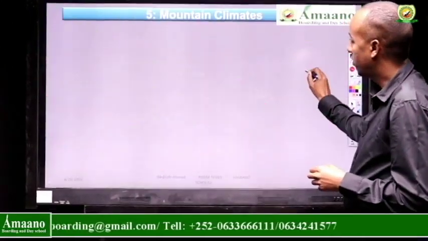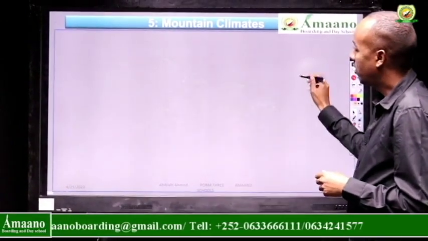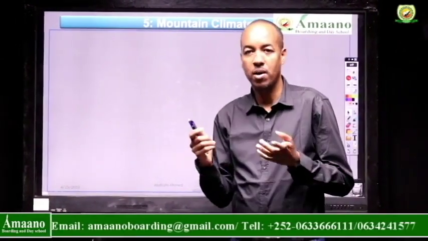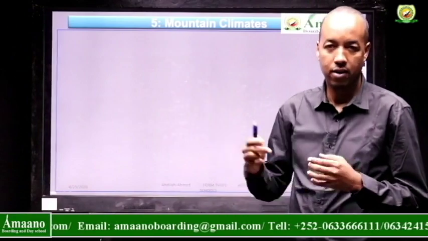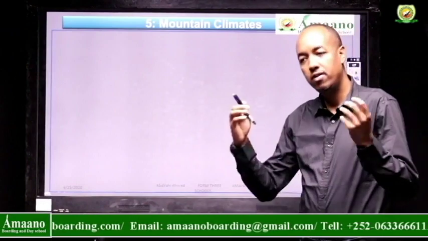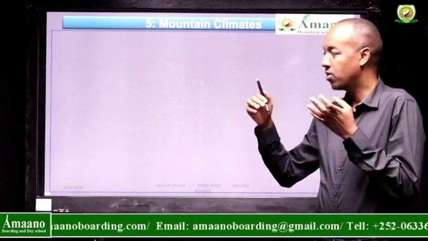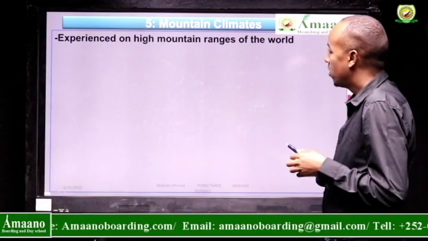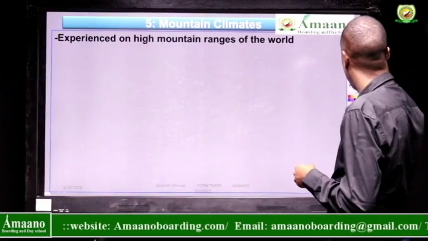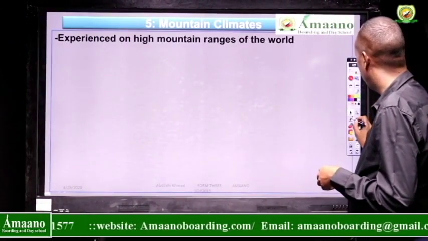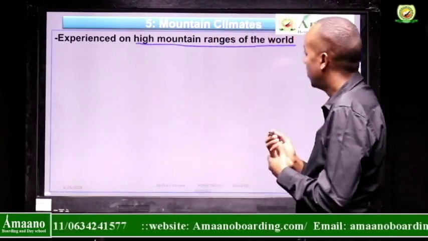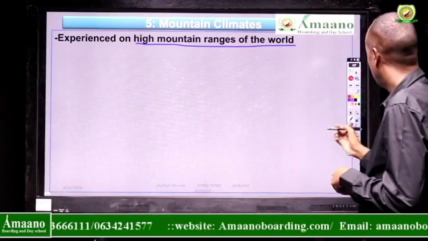Okay, let us go to the first one, mountain climate. You know, mountains have their own climate. They are different in terms of climatic characteristics from the other climatic regions we have discussed. That's why mountainous regions are given a type of climate called mountain climate. This type of climate is experienced generally by high mountain ranges of the world.